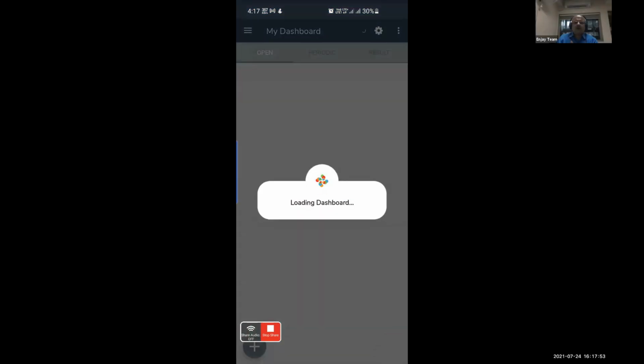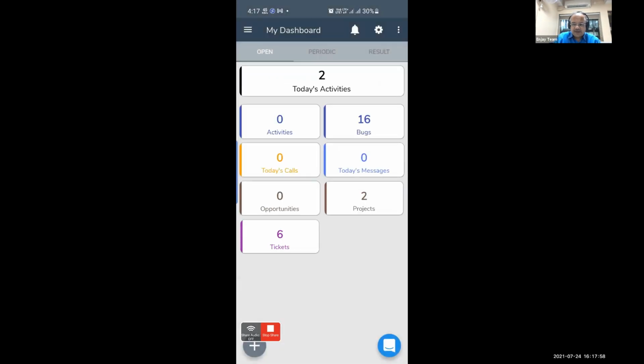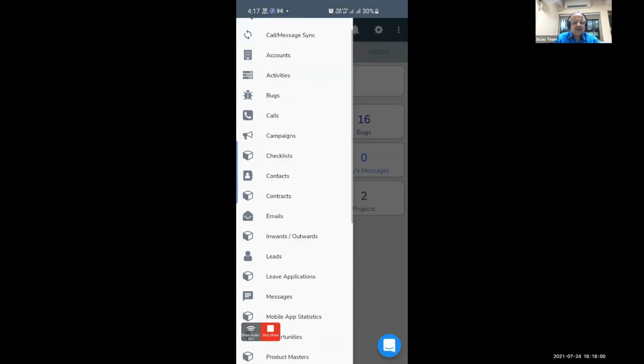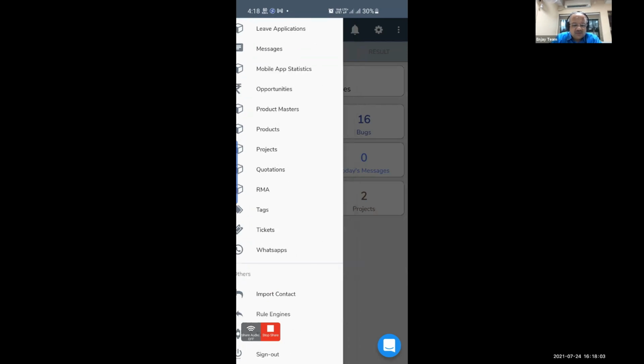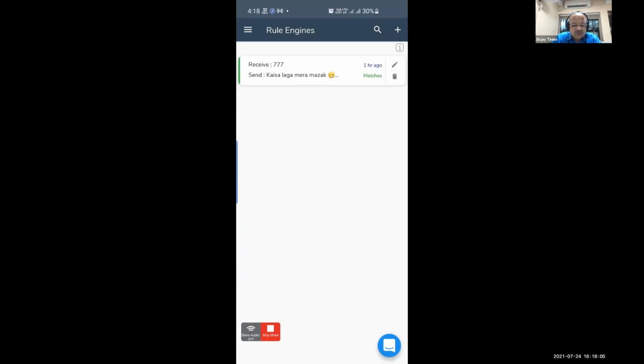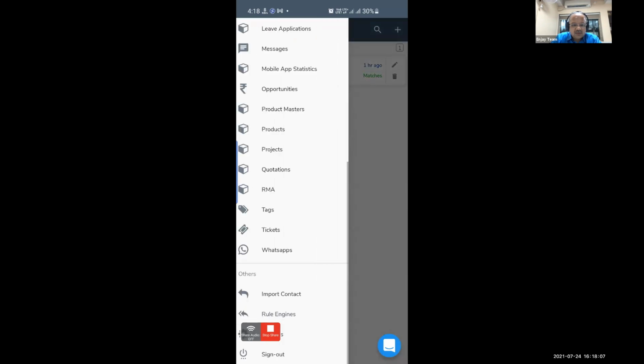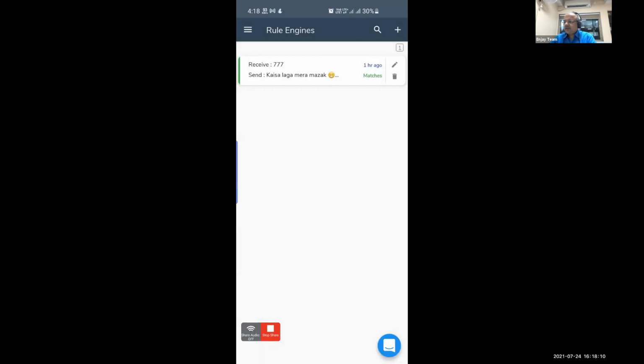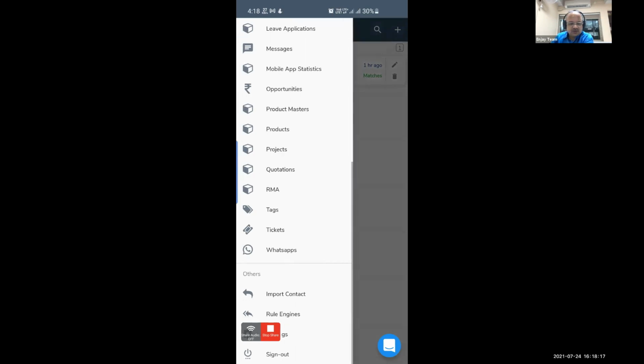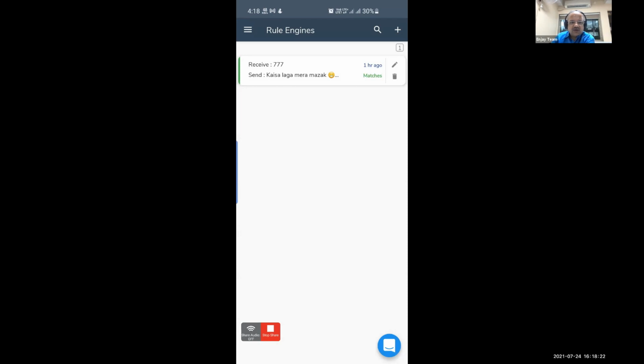Okay, so this is the screen of mobile. We have opened the Sangam CRM app, and we have to select this rules engine in the bottom right. If I select rules engine, as of now, we have created only one rule, and it goes like this.